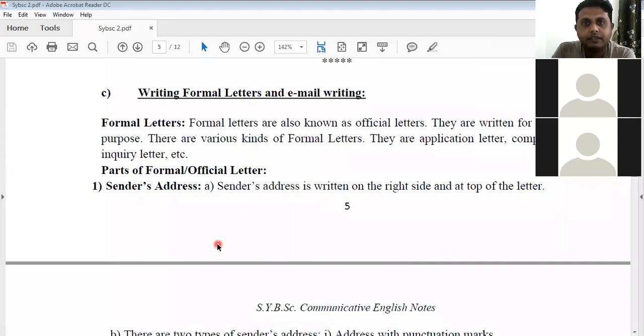In the formal letter, we discussed the concept of formal letter and how to write the formal letter, or let's say business letter. We went through many parts of business letter and the format of business letter also. As we know that in the era of email and WhatsApp,